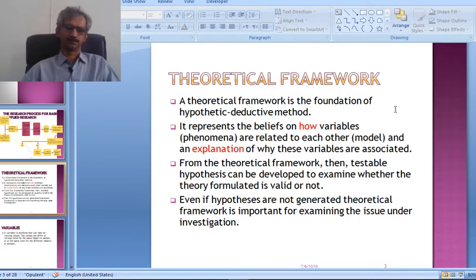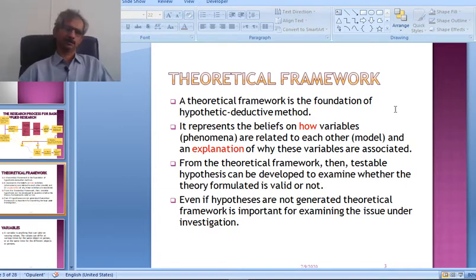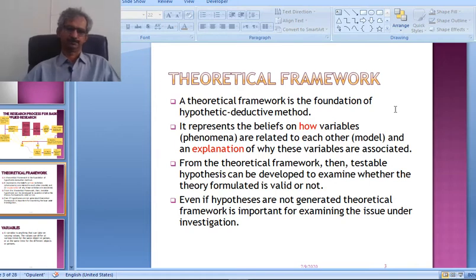Even we can say that in this pandemic situation, the price of the mask is increasing, or the pandemic is increasing the price of the mask or other online systems. So we have to explain why the mask price is increasing because of COVID or any other things. So in the theoretical framework, not only we mention what variables are related, we also explain why and how these variables are related with each other or with our problem which we are researching.